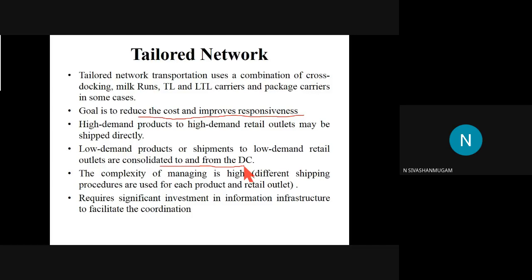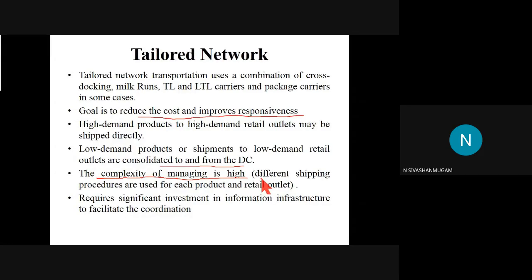The complexity of managing is high. The complexity of managing, that is maintaining or running the system, is somewhat risky, because we are going to follow different shipping procedures and deal with different types of products, different types of buyers and different types of suppliers.